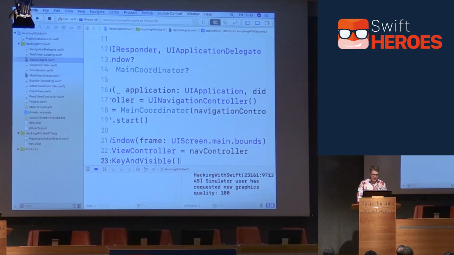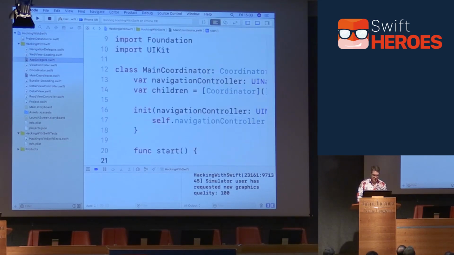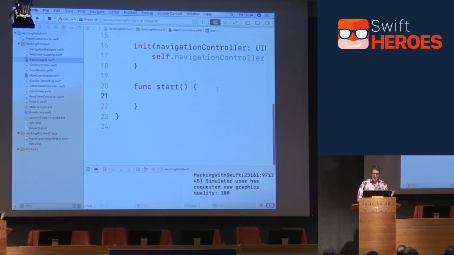So now we've got to fill in that start method. It's currently empty, right? What do you want to do when this coordinator takes control of our app? What should it actually do? And the answer is it should create that first view controller and get it moving, right?